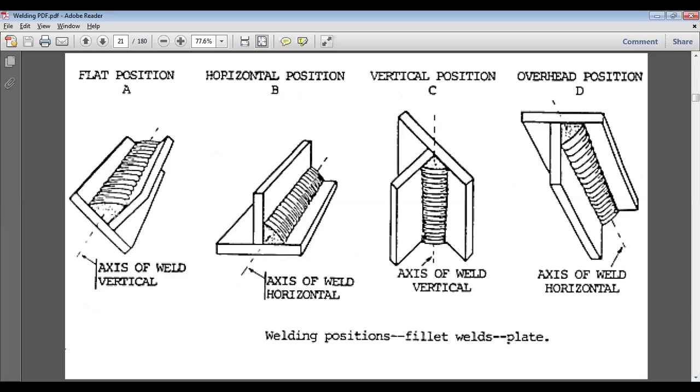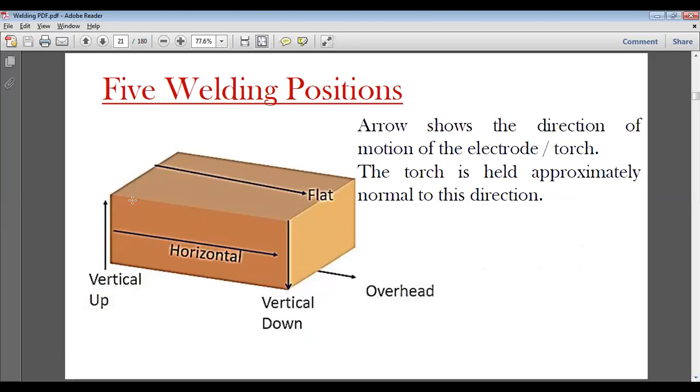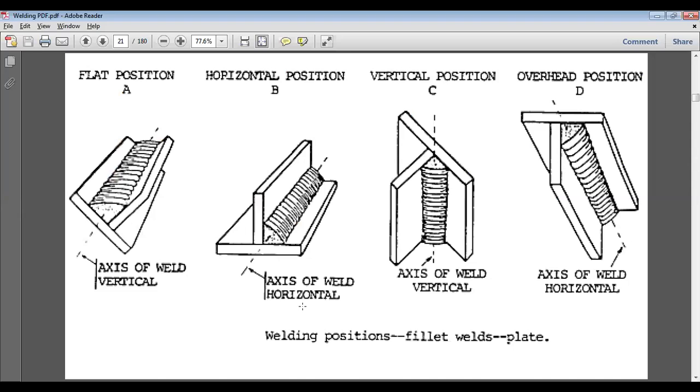So in the case of flat welding, the axis of welding is horizontal. Again, in this case, the axis of welding is horizontal. In this case, the axis of welding is vertical, and in this case also, the axis of welding is horizontal. So we can see we are doing the top of the flat, the top of the table. This is flat position A.